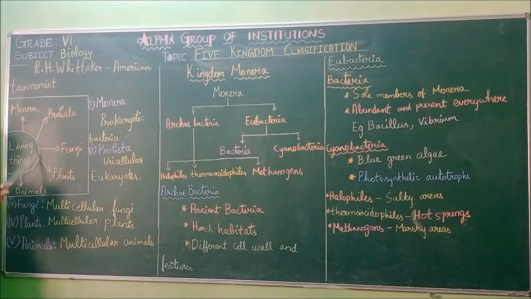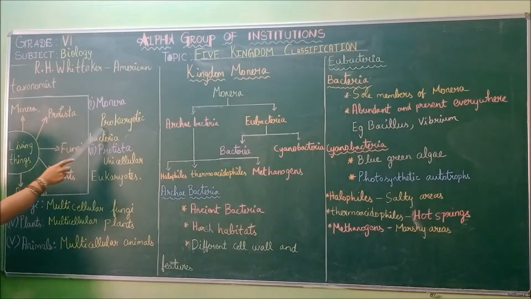Now they took all the living things together and grouped them into Monera, Protista, fungi, plants and then animals. What are these? Monera, Protista, fungi, plants and animals. These are the 5 kingdoms. From the whole of living things, they have grouped them into 5. Now we will see what they are in detail.